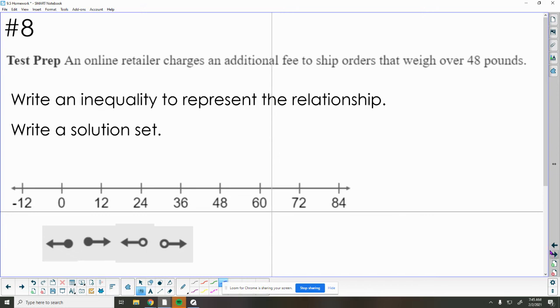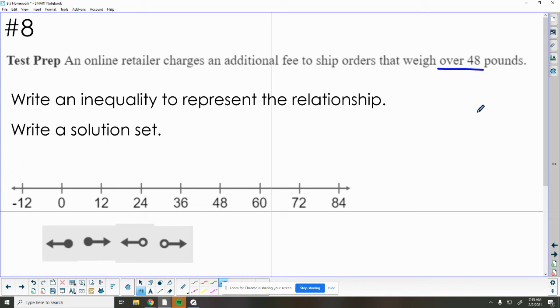Skipping to number 8: an online retailer charges an additional fee to ship orders that weigh over 48 pounds. So let me ask you some questions here. If your package weighs 40 pounds, are you going to be charged extra? No, because that's less than 48. What if your package weighs 50 pounds? Will you be charged additional fees? Yes, you will, because it's more than 48.